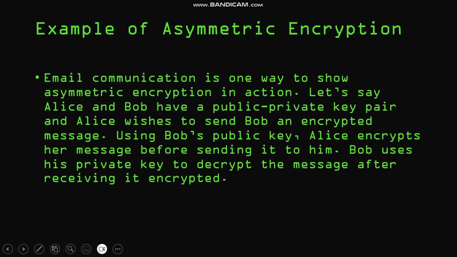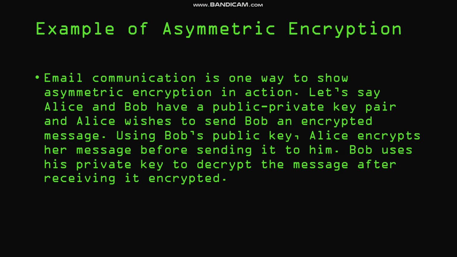Let's continue with asymmetric encryption. As we know, public key encryption is used in asymmetric encryption. That's why we will talk about asymmetric encryption. Asymmetric encryption, also known as public key cryptography, is a type of encryption that uses a pair of keys to encrypt and decrypt data. The pair of keys includes a public key, which can be shared with anyone, and a private key, which is kept secret by the owner.